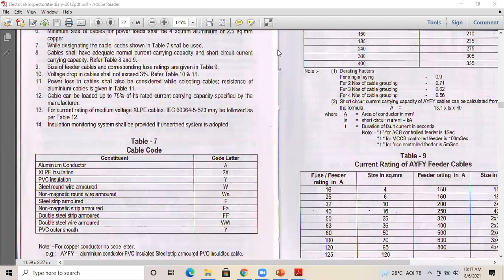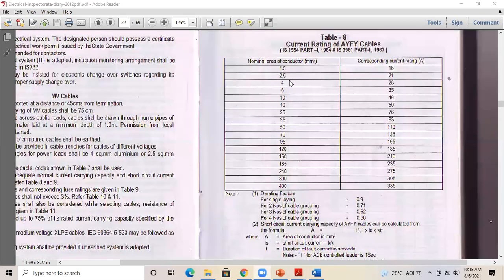Before that, I just want you to recollect the cable sizes: 1.5, 2.5, 4, 6, 10, 16, 25, 35, 50, 70, 95, 120, 150, 185, 240, 300, 400.